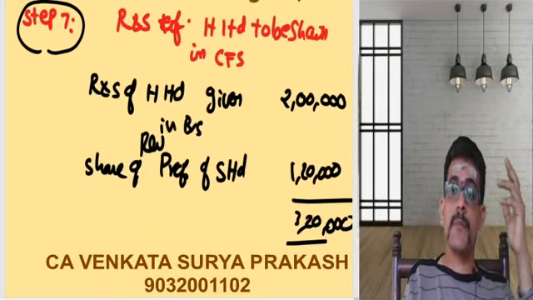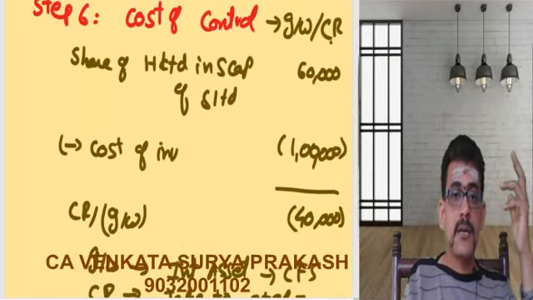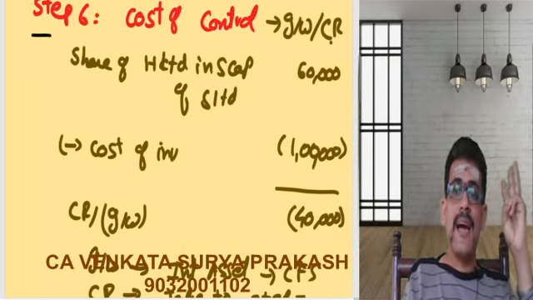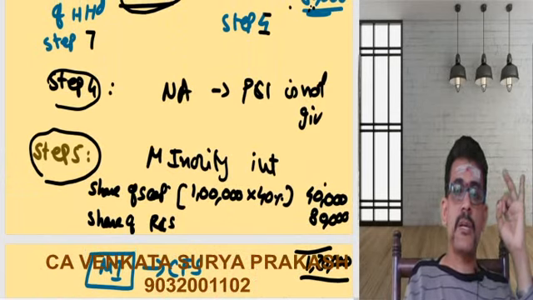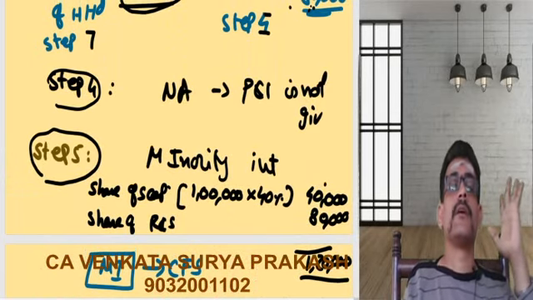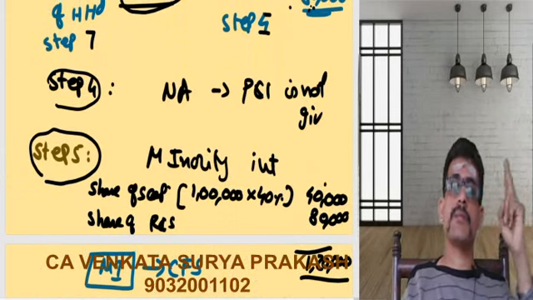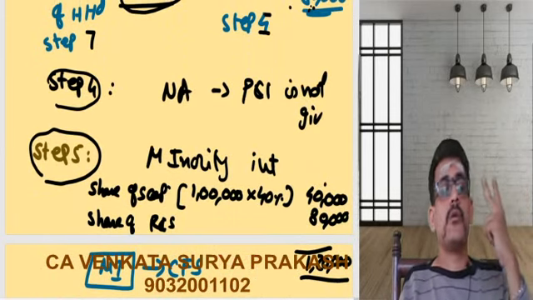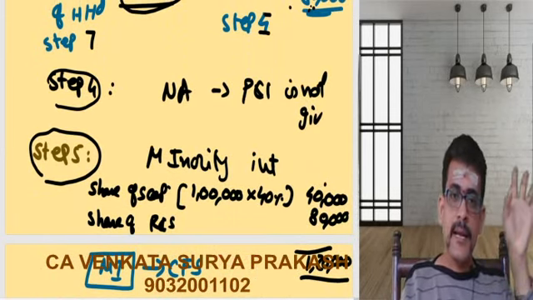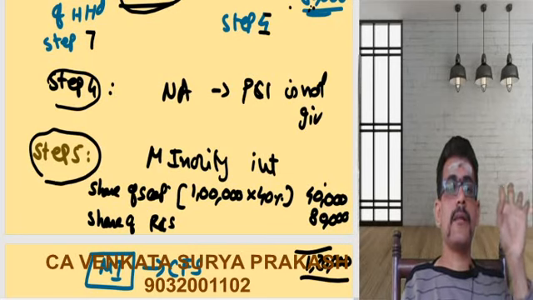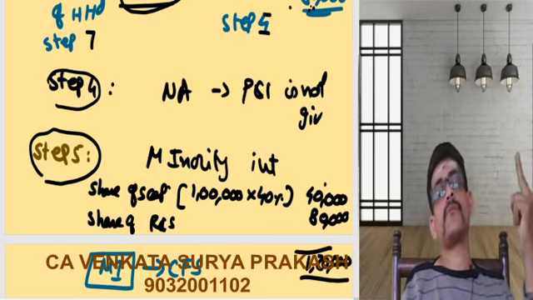What is your last step? Step number 6. Or you might have done some wrong in your cost of control. So ideally the wrong can happen in step number 3, 4, 5, 6, 7. Generally, most fundamentally, reserves and surplus, this 3rd and 4th step, you need to check. Generally in 90% of cases your wrong will be in step number 3 and step number 4.